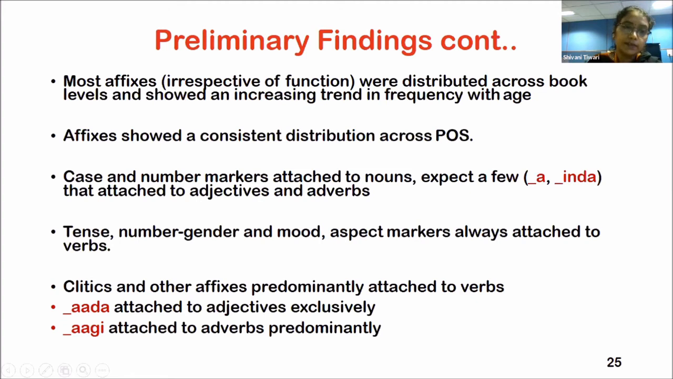Further, tenses, number, gender, and mood aspect markers we found consistently being attached to verbs. Clitics and other affixes also had a tendency to attach to verbs. However, there were few affixes like ada, agi, which were specifically attached to adjectives and adverbs.